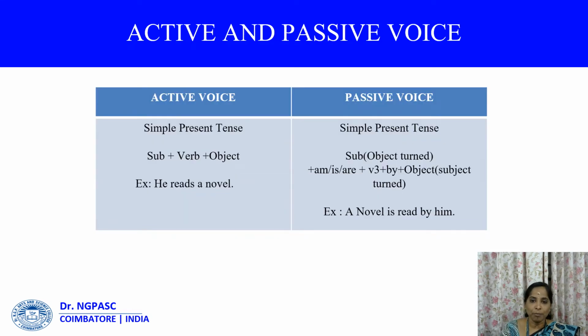Now we'll look at simple present tense of active as well as passive voice. In simple present tense, the active voice takes subject, verb, and object. In passive voice, the object becomes the subject, plus am or is or are, plus verb 3, plus by and the subject. Example, he reads a novel. Passive voice, a novel is read by him.